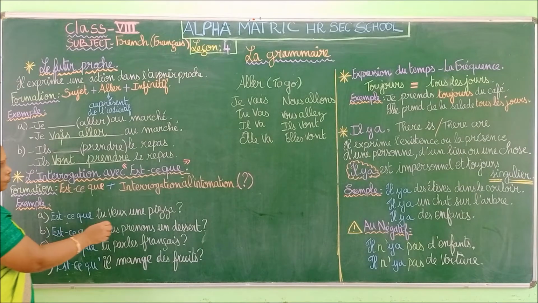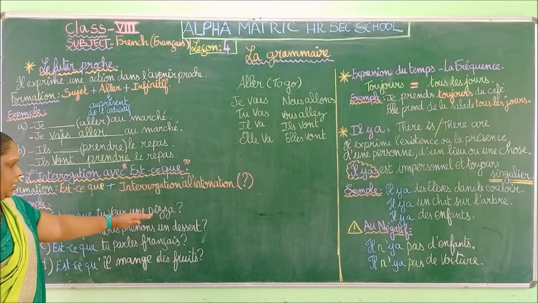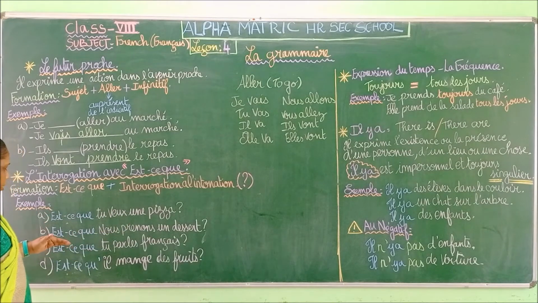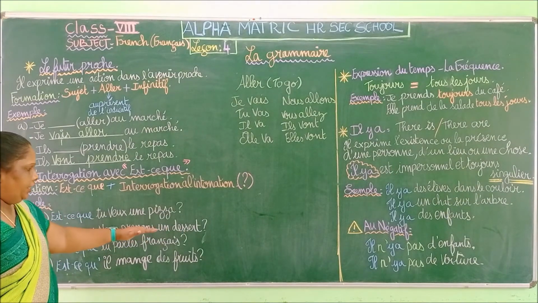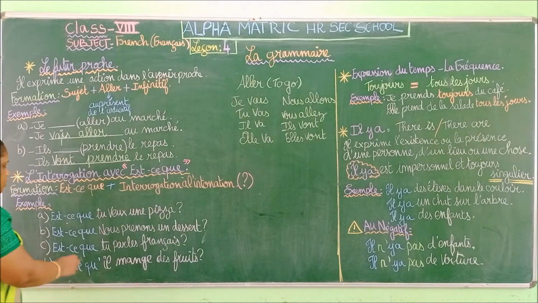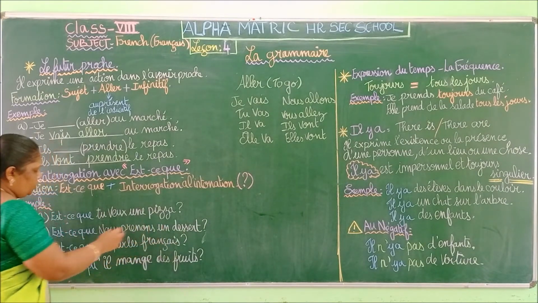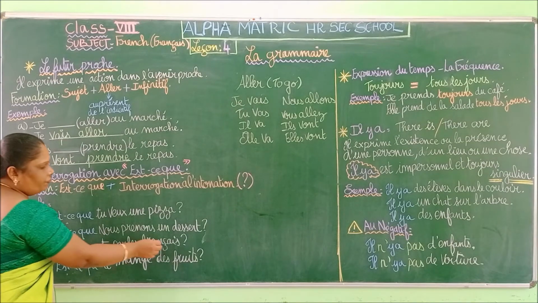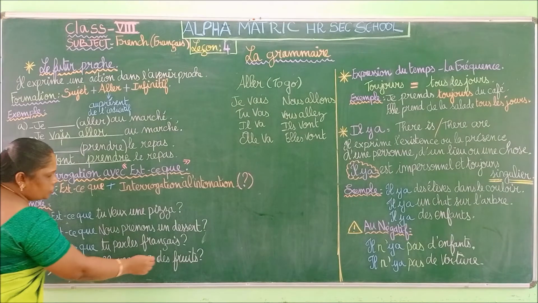Okay, so I have given you an example. "Est-ce que tu veux une pizza?" So, do you want a pizza? Okay, so next one. "Est-ce que nous prenons un dessert?" Do we take a dessert? Okay, so next one. "Est-ce que tu parles français?" So, do you speak French? So next one. "Est-ce qu'il mange des fruits?"